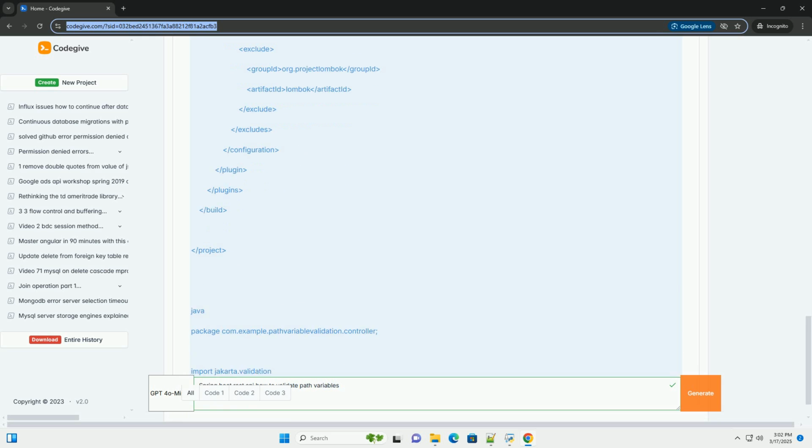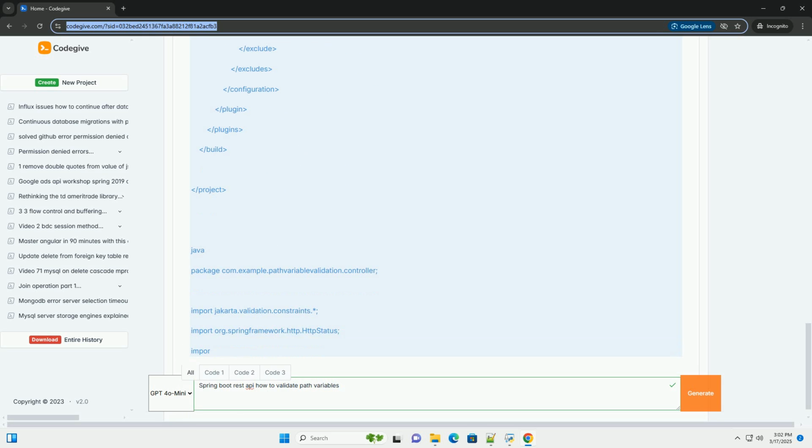Business logic errors: your application might depend on the path variable meeting certain constraints, for example an ID being a positive integer. Without validation, you risk logic failures. Improved API experience: providing clear validation errors helps clients understand how to use your API correctly.